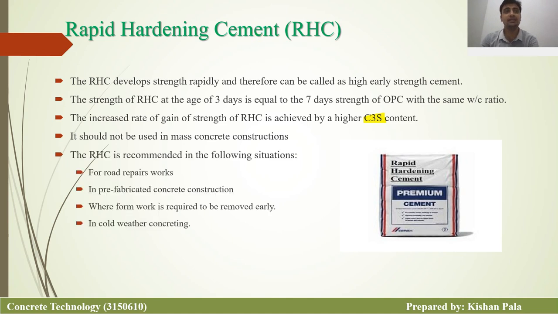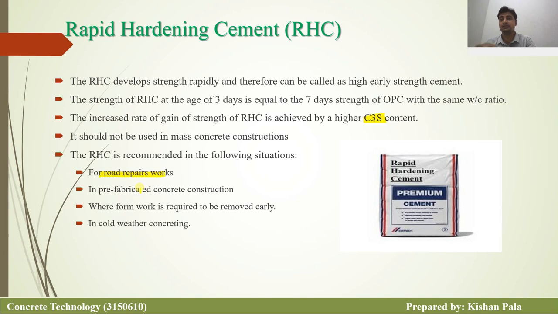Rapid hardening cement is recommended in the following situations, like road repair works. We have to do the fast repair work, so we can open the site and we can open the road pavement. In that case, we have to use the rapid hardening cement.